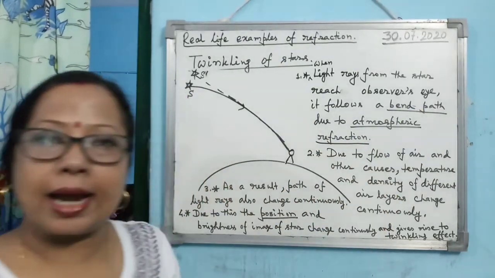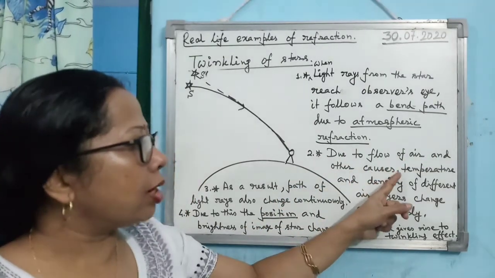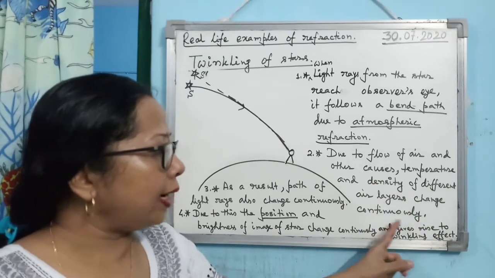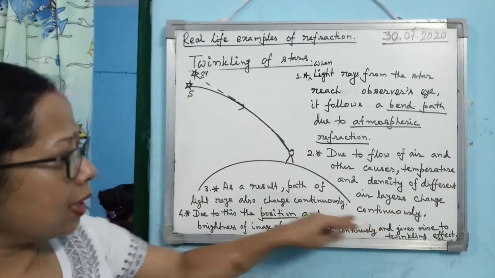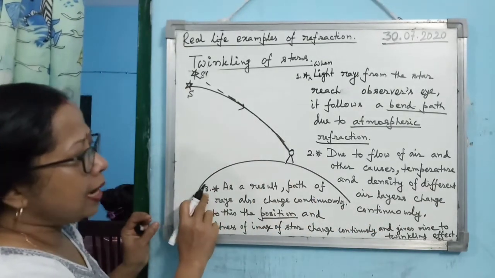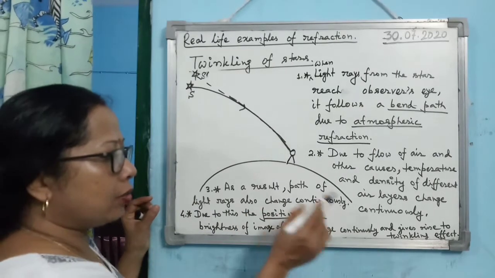So I have underlined the keywords. Then due to flow of air and other causes, temperature and density of different air layers change continuously. Alright. Then as there is no space here, I have come to this place. So this is the third point. As a result, path of light rays also change continuously.